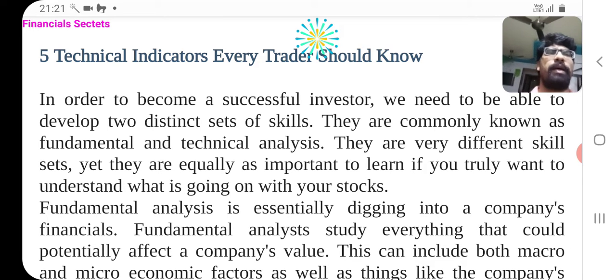They are very different skill sets, yet they are equally as important to learn if you truly want to understand what is going on with your stocks.